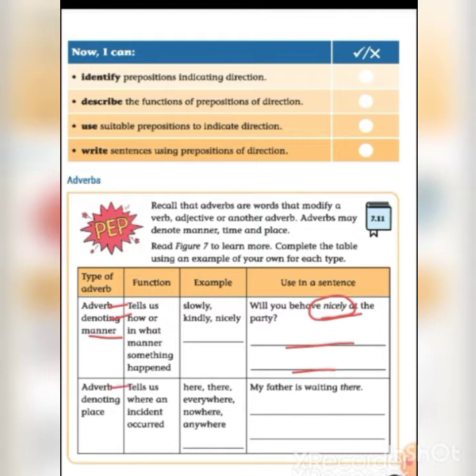Next, adverb denoting place. Adverb denoting place tells us where an incident occurred. Example words: here, there, everywhere, nowhere, anywhere. Here you should write your own example word. Use in a sentence: my father is waiting there. So here there stands for adverb denoting place. Here you should write your own sentence.